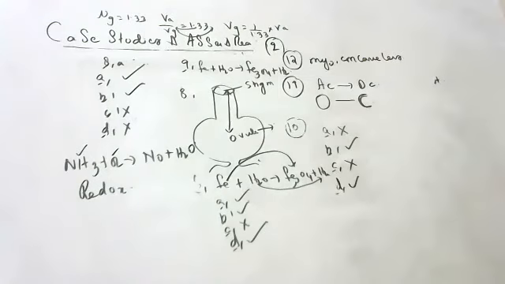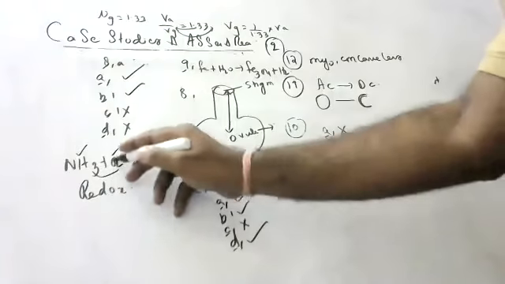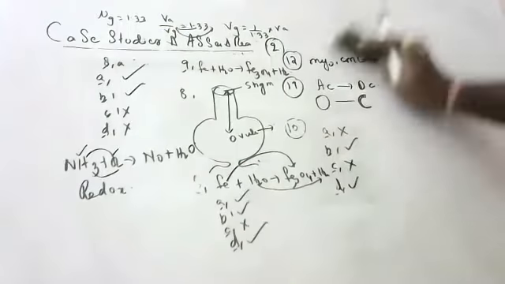Displacement and redox. Okay, but children, actually it's double displacement. Double displacement, hydrogen is coming, oxygen is going. We can't say it's simple reactions.